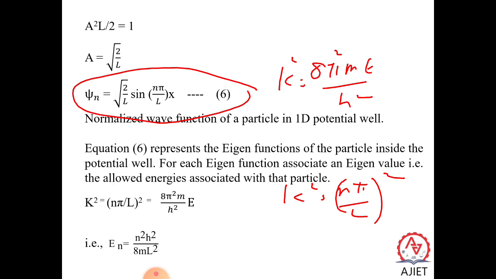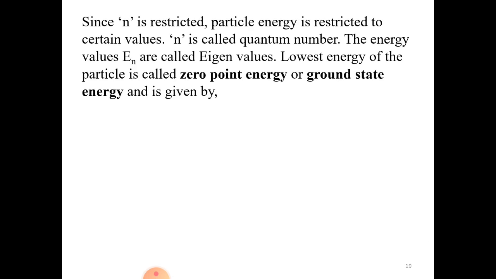So for a free particle, V = 0 holds good everywhere. We can extend it for the infinite well, and we can get the equation for energy eigenvalues for a particle inside an infinite height well. So what is the value of n? n = 1, 2, 3, 4, etc. Here we can see that a particle having a constant energy E but confined in a well is restricted to certain energy values.